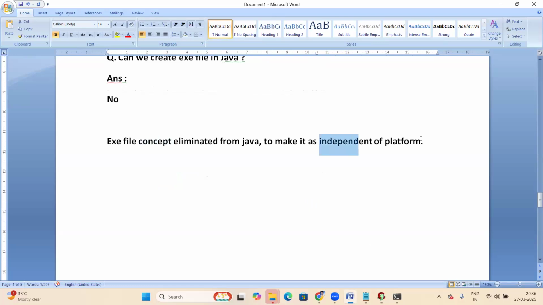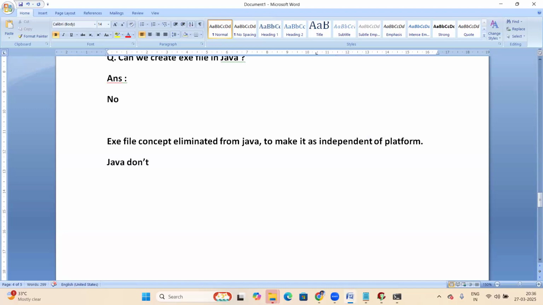We'll discuss the next topic in tomorrow's session. I'll explain the differences between an exe file and a .class file, and how Java is made platform independent. Java doesn't have the exe file concept.